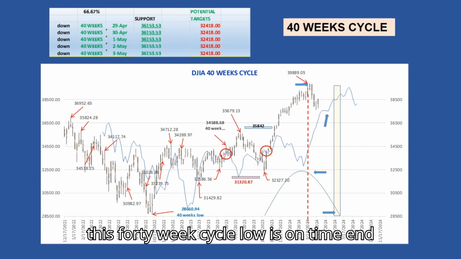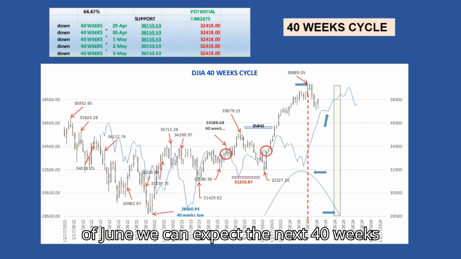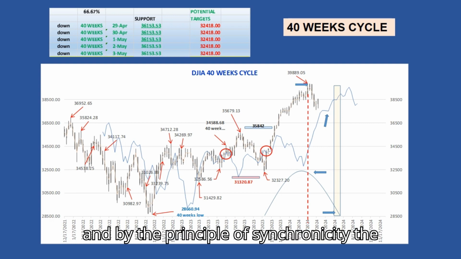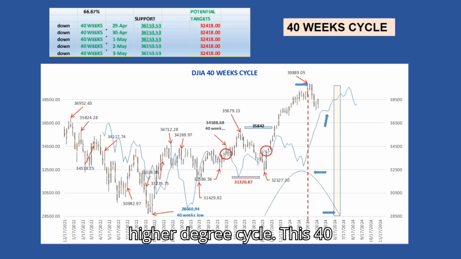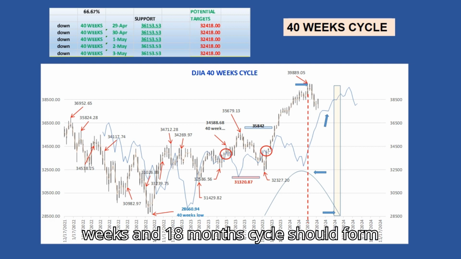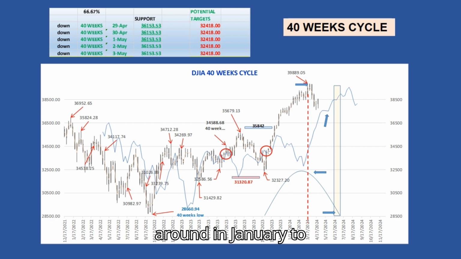If this 40-week cycle low is on time at the end of June, we can expect the next 40-week and, by the principle of synchronicity, the 18-month cycle will form, and maybe a higher degree cycle. This 40-week and 18-month cycle should form around January to February 2025. The success rate is 66% and the cycle is in downside.